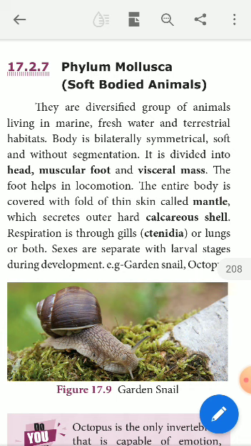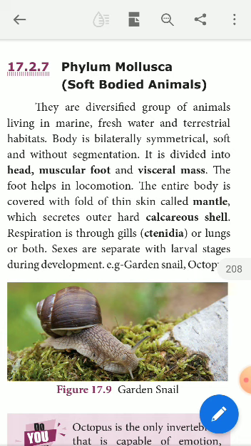Then the visceral mass. You all know that the entire body is covered with a fold of thin skin, a thin skin which covers the entire body of these molluscan animals. The fold of thin skin of the molluscan animal is named the mantle. What is the function of this mantle?